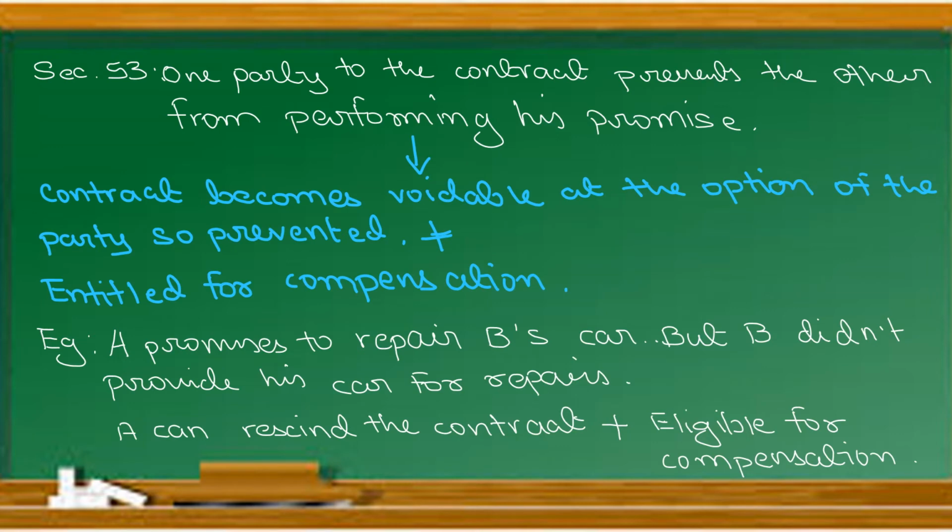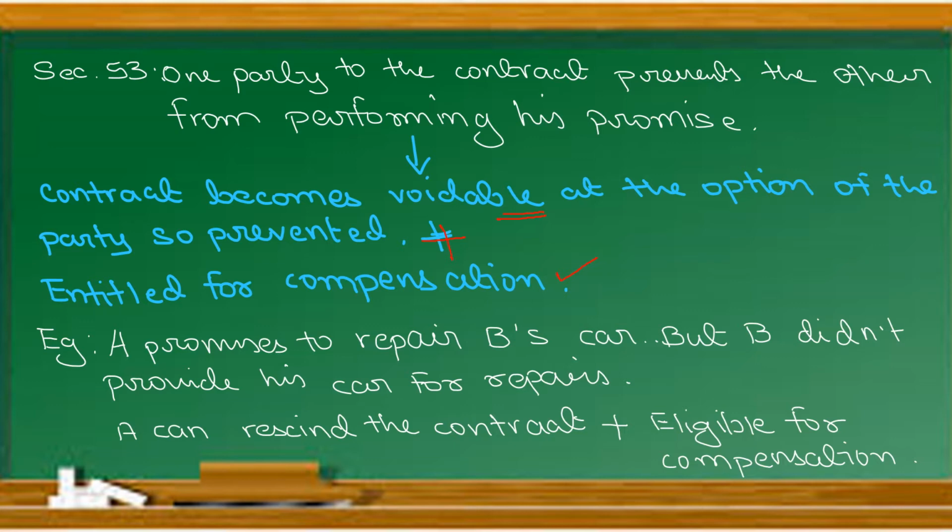Let us see section 53. In short, one party to the contract prevents the other from performing his promise. Then the contract becomes what? Voidable at the option of the party so prevented, plus he is entitled to what? Compensation. Example, A promises to repair B's car, but B did not provide his car for repairs.